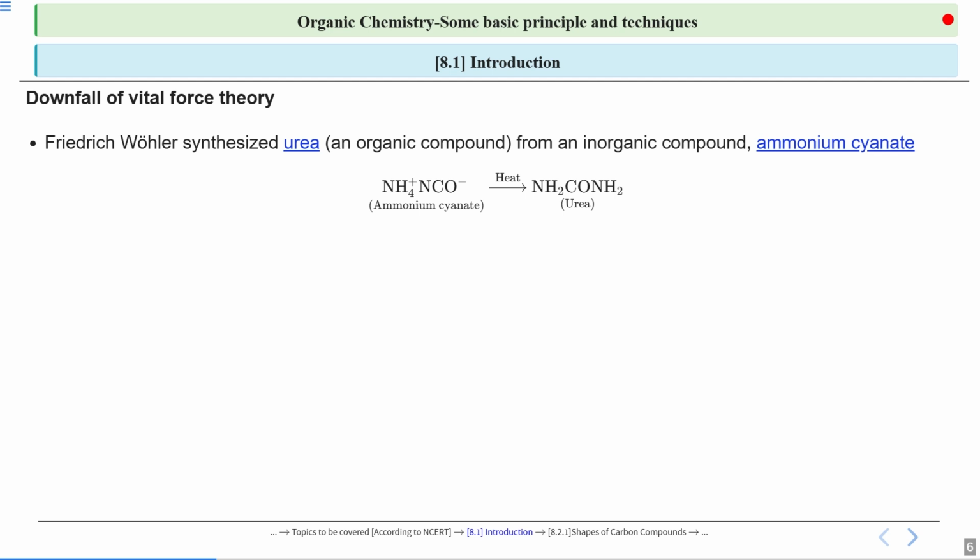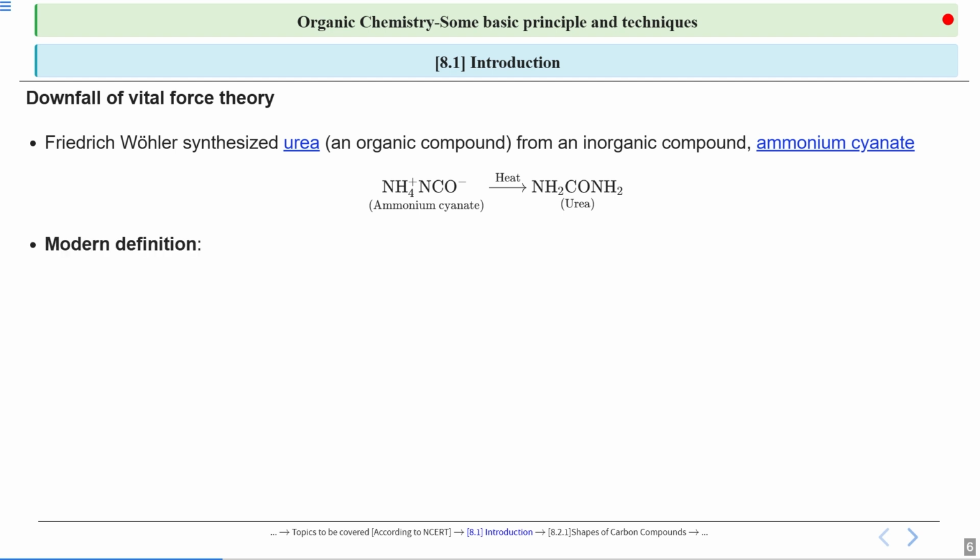Similarly, for ammonium cyanate, we have NH4+ NCO-. So it is a type of salt where the cation is NH4+ and the anion is NCO-. When you heat this, it decomposes to give you urea. Got it? So this urea was the first man-made organic molecule, which was made by Friedrich Wöhler.